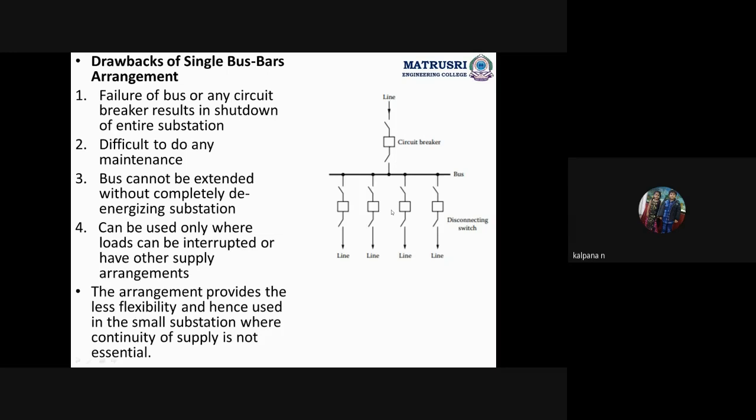suitable. The arrangement provides less flexibility and hence is used in small substations where continuity of supply is not essential. Means what? With the single bus bar arrangement, we cannot provide uninterrupted power supply. If there is no problem of continuity of supply, there we can provide this type of arrangement.